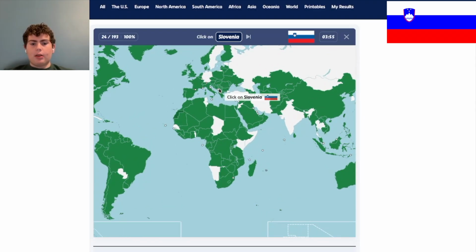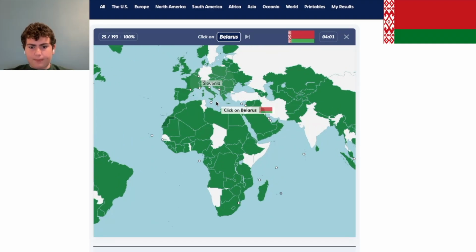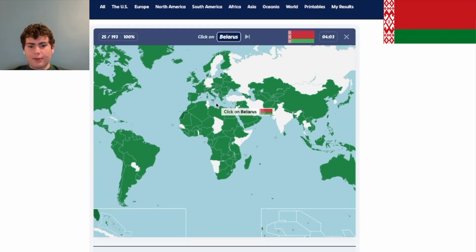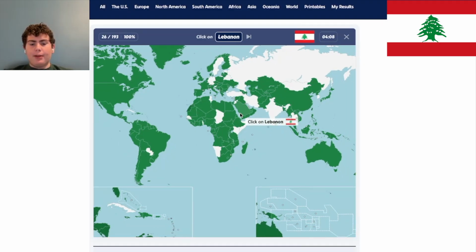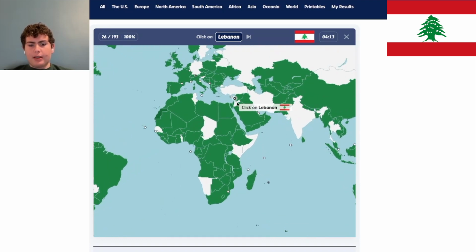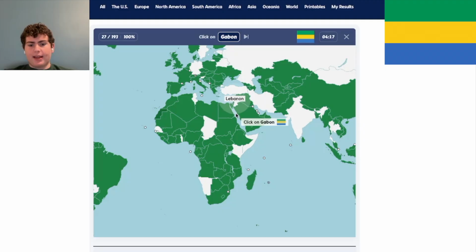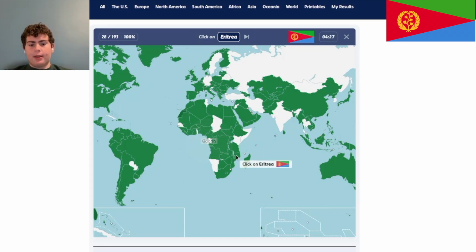Slovenia is in Europe. It is a small country, not to be mixed up with Slovakia, and it's right there. Belarus is also in Europe. It's one of Russia's close allies. It's this country right here. Lebanon is featured in the news a lot recently, and it is in the Middle East, and I'm assuming it's that dot. Yes. Gabon. Gabon is in Africa, and it is this little country right here, and it kind of surrounds Equatorial Guinea. Eritrea is in Africa also, and it's a dictatorship, and they have not participated in the World Cup.